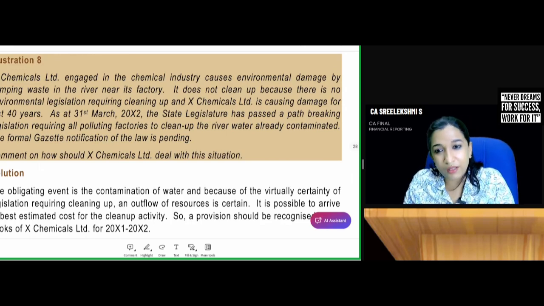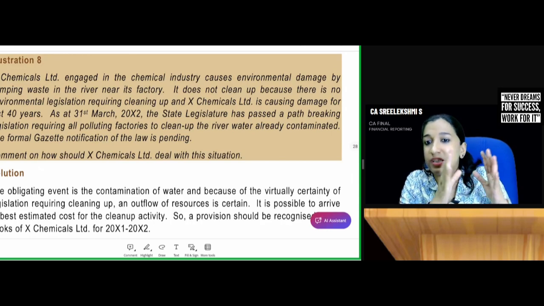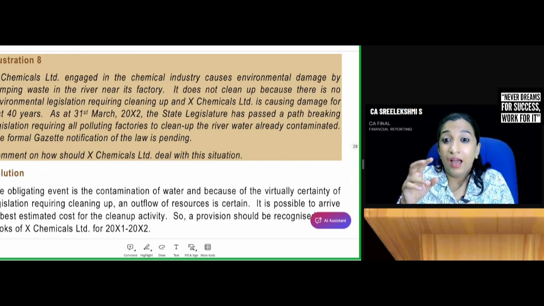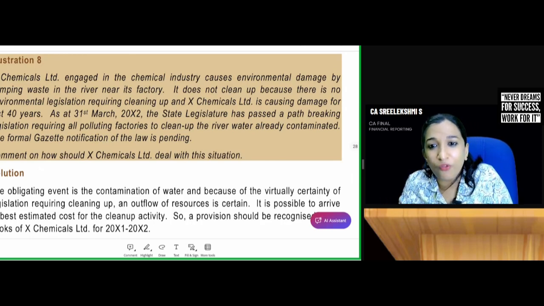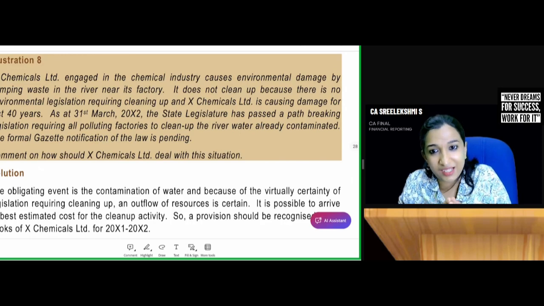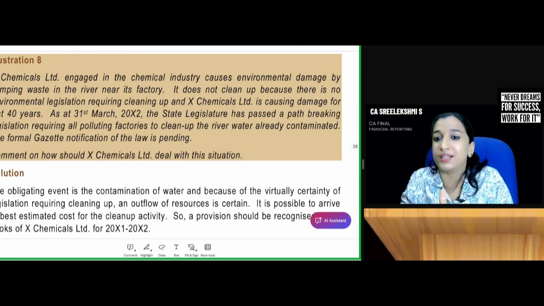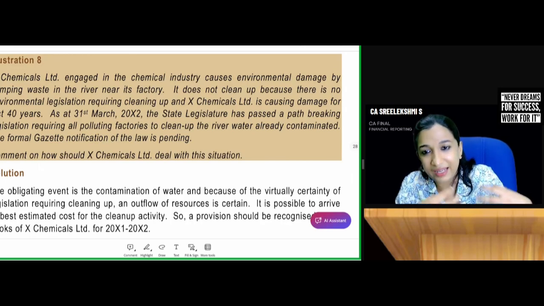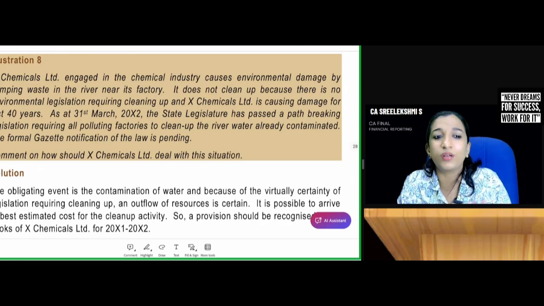For creating a provision, you need a present obligation. However, if there is no present obligation, but a proposed new law will be enacted, and it is virtually certain, the line is virtually certain, that the law will be enacted, then create a provision. So today there is no present obligation, but it is virtually certain it will be enacted and there will be a liability, then you create a provision.